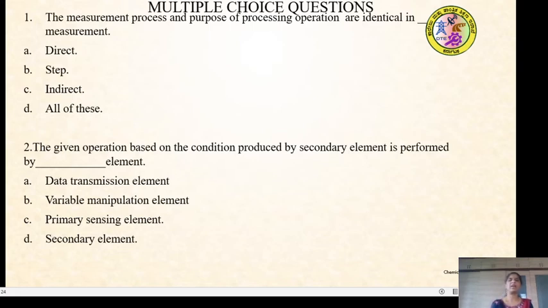In measurement, the first question is: the measurement process and purpose of the process operation are identical in dash measurement. You have learned the two types of measurement, direct and indirect measurement. Now you analyze what could be the answer. The measurement process and the purpose of the process operation are identical in dash measurement: direct, step, indirect, or all of these. Are you getting the answers?